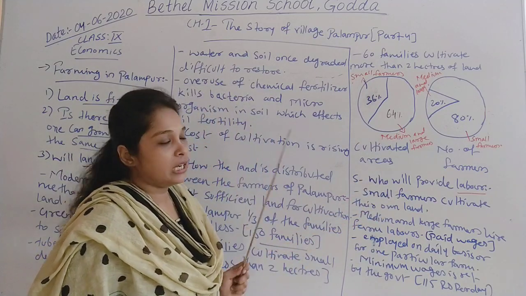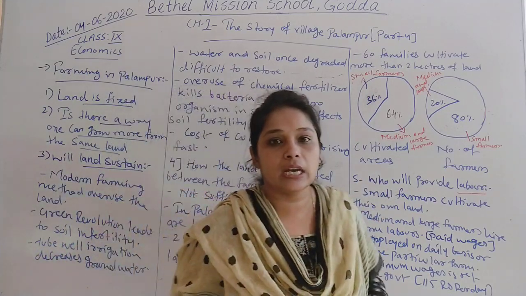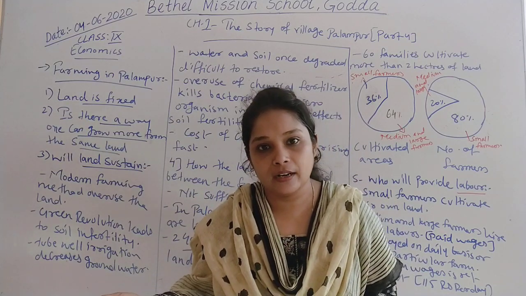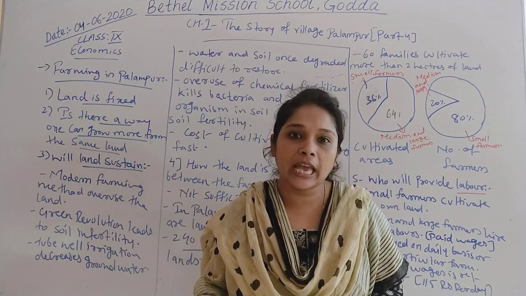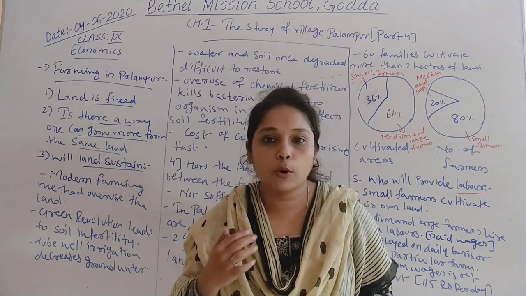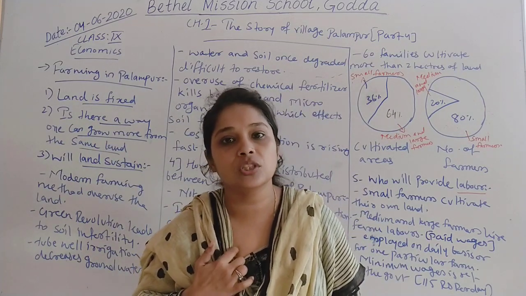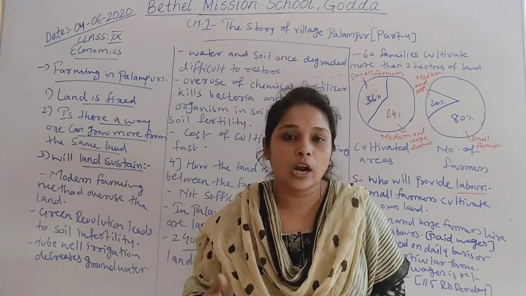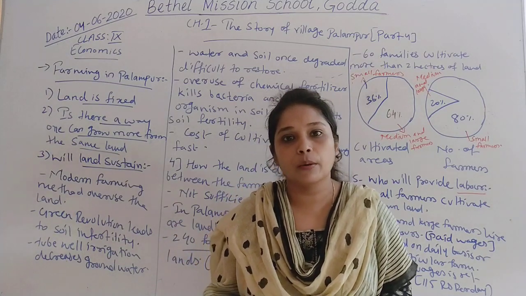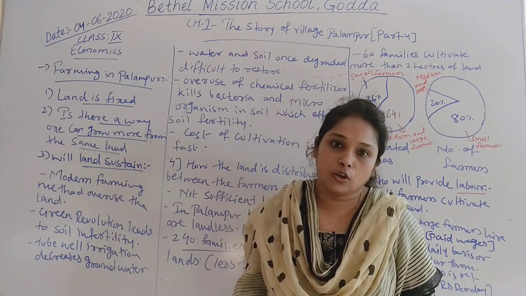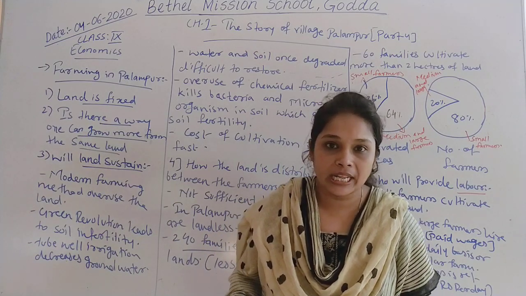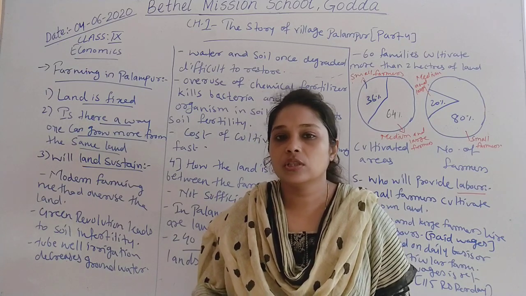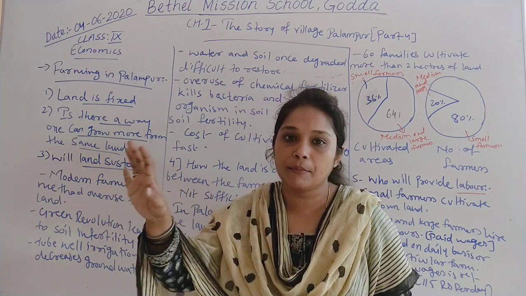Next one, when we talk about the land. Now I hope you have understood about land as a factor of production. Land is usually used for agricultural activity, and we can produce different food grains on the land, which is called multiple cropping. We can use modern techniques of production on land, but somehow it has a negative effect on land. We have also seen how the land has been distributed among the different farmers.